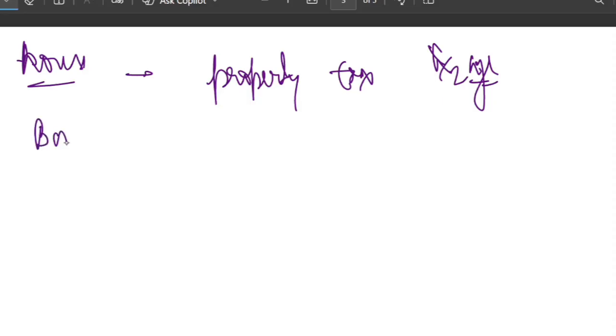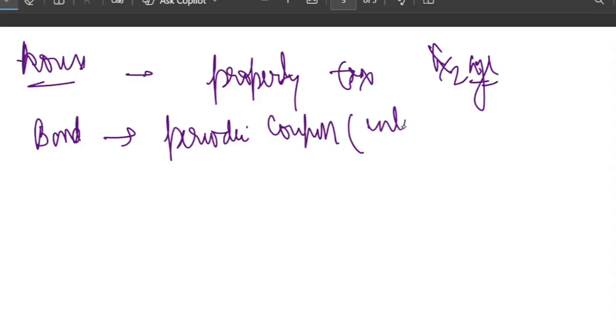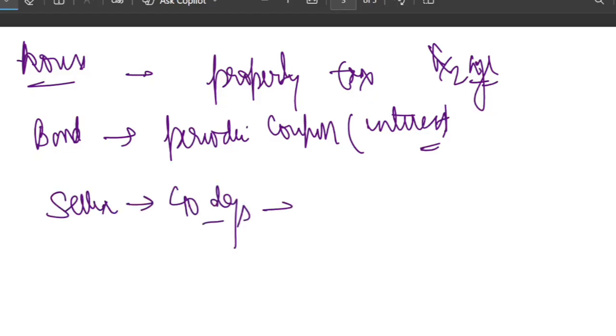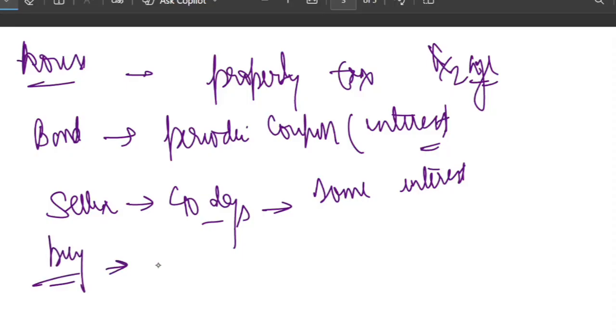A bond, what does it pay? The bond pays you a periodic coupon, or we call it interest, right? Suppose the seller has held the bond for 40 days since the last coupon date. They have already earned some interest. But when you buy the bond, you must pay that interest to the seller.